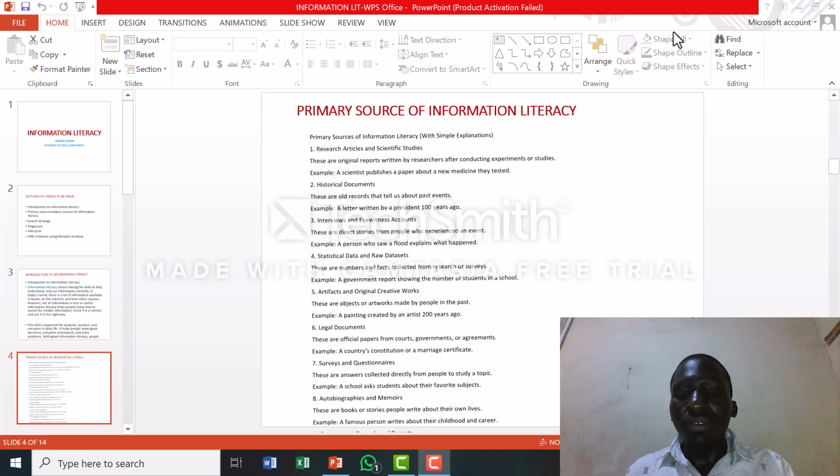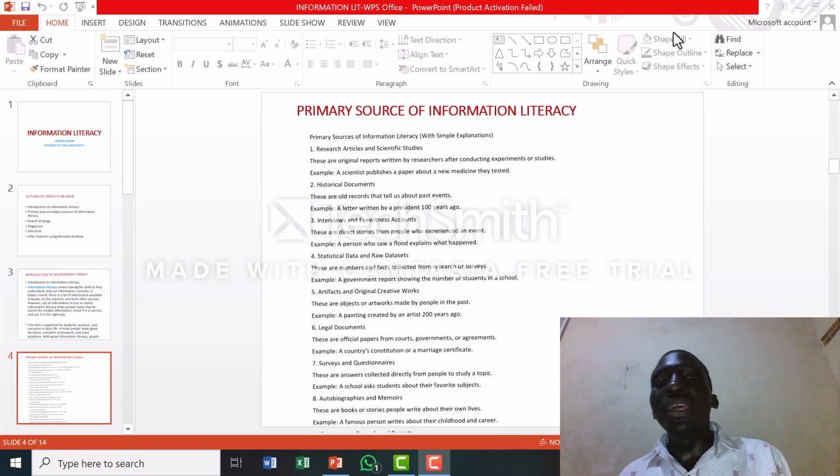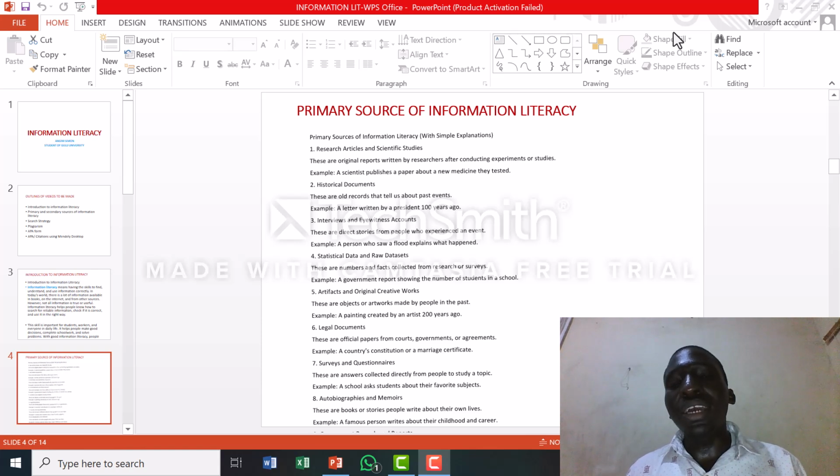If we are to define the primary source of information literacy, you find that primary sources are original material, or a first account created at the time of the event or phenomenon being studied. Let me put it this way: when you are watching football directly from the field, that is the primary source. But if you have just been told that Ronaldo or Messi scored a goal like this, using this tactic, that is a secondary source of information literacy.